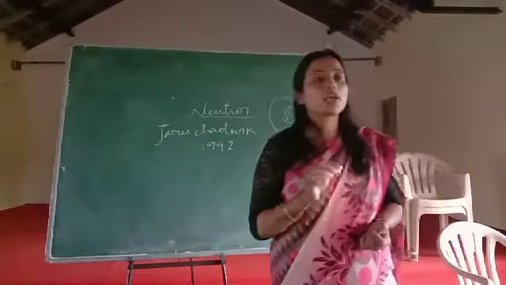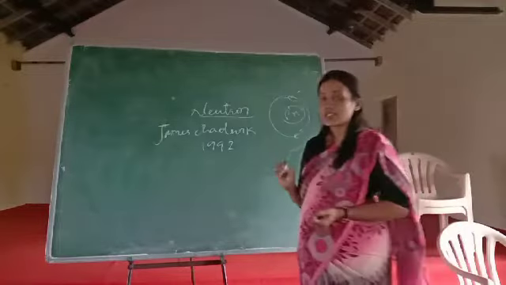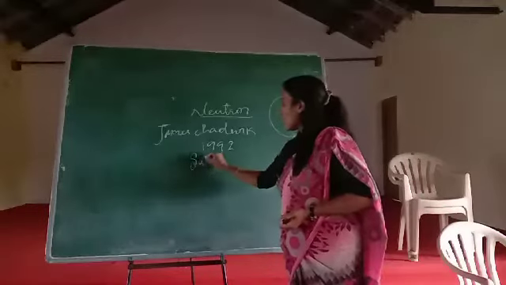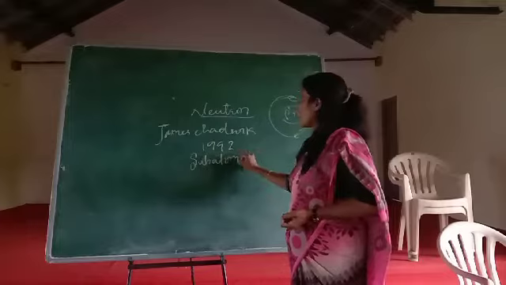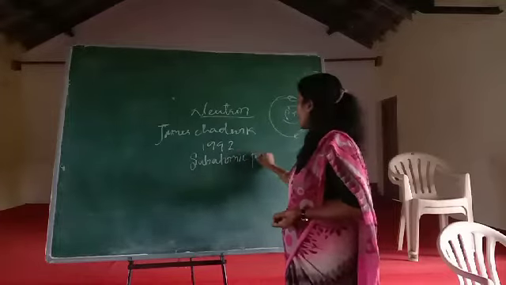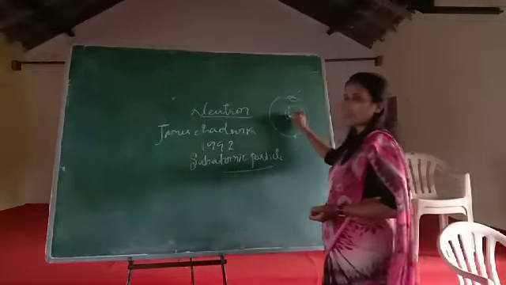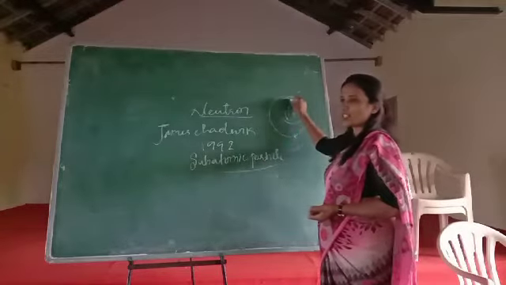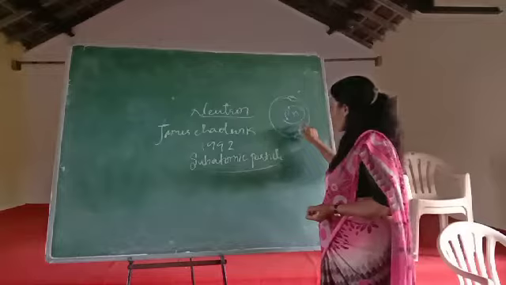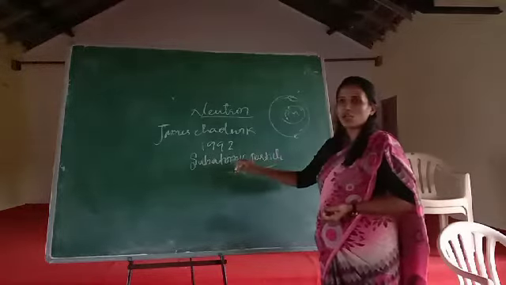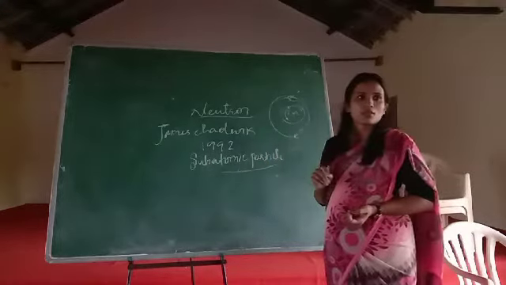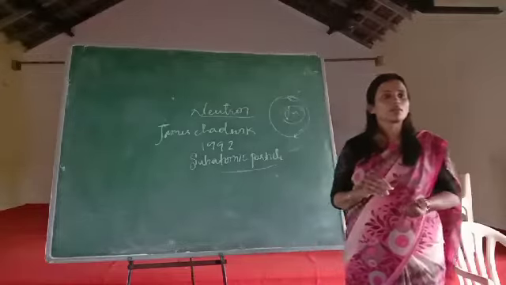He discovered the concept of one of the subatomic particles. See children, what does subatomic particle mean? Proton is a subatomic particle. Electron is a subatomic particle. So neutron is also a subatomic particle. Okay, why are you turning back?